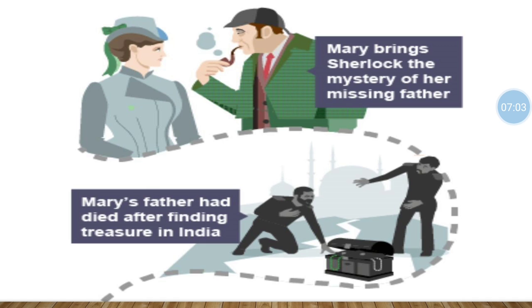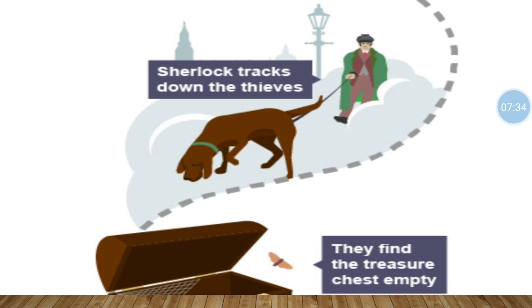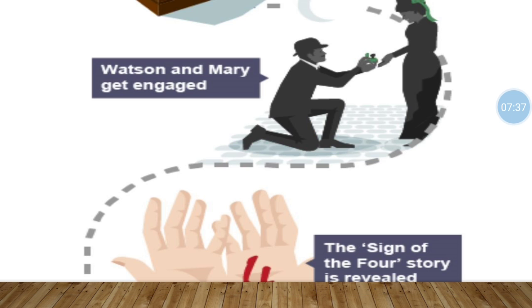So first, at the starting of the story, Mary brings Sherlock the mystery of her missing father. I'm just doing a recapitulation so that we can keep in mind how the plot of the summary is going. Then Mary's father had died after finding treasure in India. Sholto's brother finds the treasure but it is stolen and he is killed. Then Sherlock tracks down the thieves and they find the treasure chest empty.